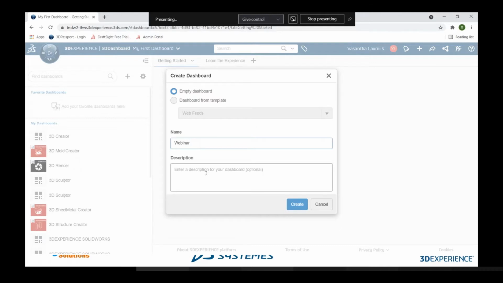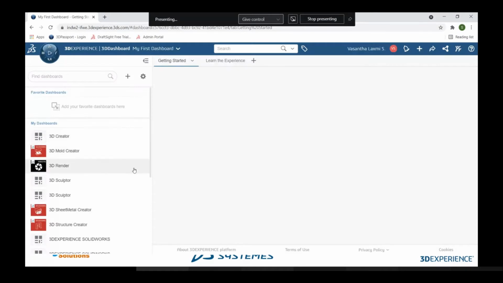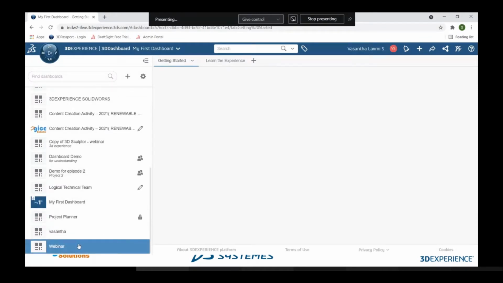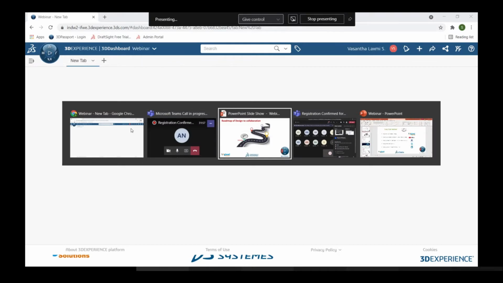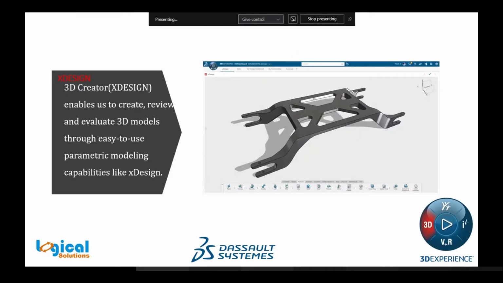In the description you can also give any text, so I am giving it as 3D experience. Click on Create, and the new dashboard will be created. You can see the new dashboard over here.